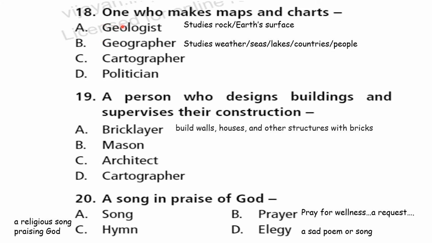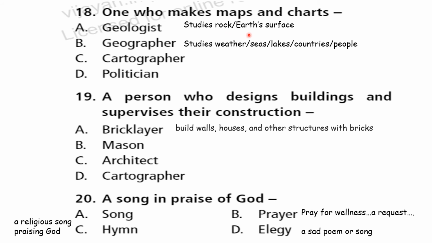Now here 18th one. One who makes maps and charts. A person who makes maps and charts is called what? Geologist, geographer, cartographer, politician. You all know politician, right? So absolutely politician is wrong. So now you have to check for A, B or C. Geologist, meaning I've given here, a person who studies rocks, earth surface and so on.